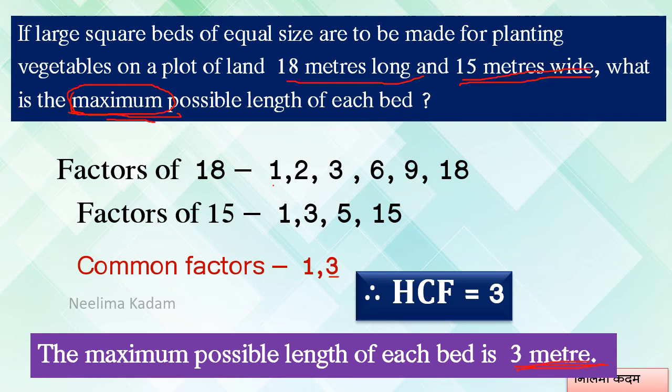Here you also have to write the units. You are supposed to write the units of the given example. So the maximum possible length of each bed is 3 meter.